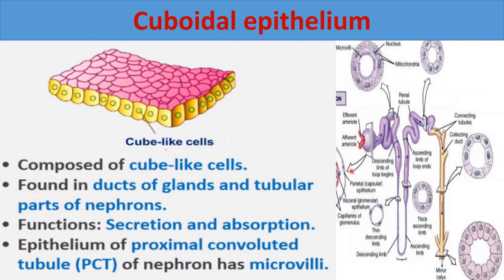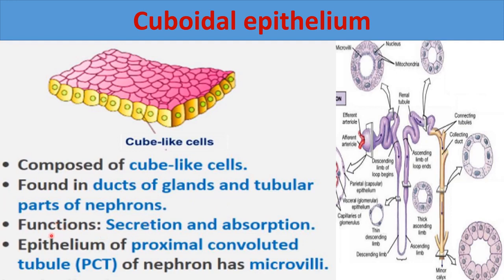Now where is this cuboidal epithelium found? It is found in ducts of glands and tubular parts of nephron. Nephron, you can say a unit of kidney. So in parts of nephron, and in ducts of glands. Glands which secrete different substances in our body, like hormones. So it is found in those glands and also in nephrons.